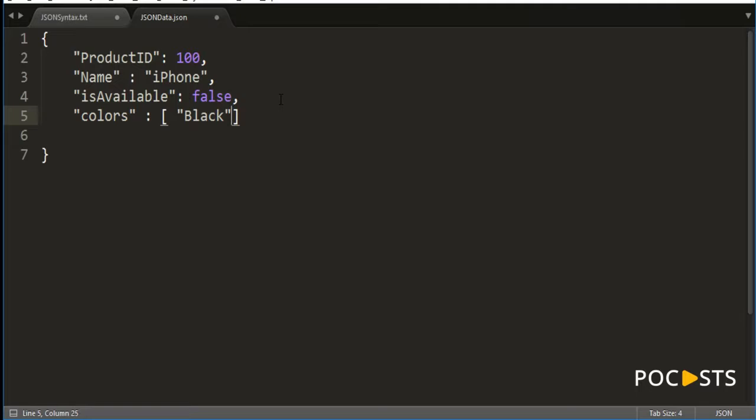I'm going to show you what an array is in the array section, but for now try to concentrate on the syntax of a JSON. That's an array, right? Then you can again add a comma, and then define whatever you want to define.